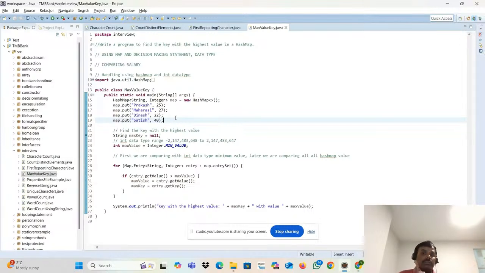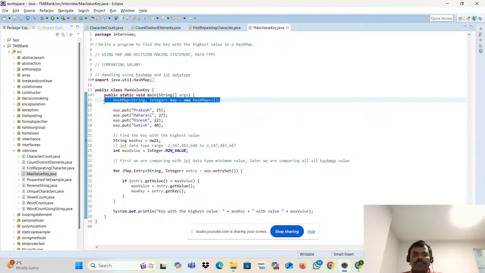The highest value is automatically going to be an integer. The key could be anything: a name string or a character. So I define a HashMap with String comma Integer.